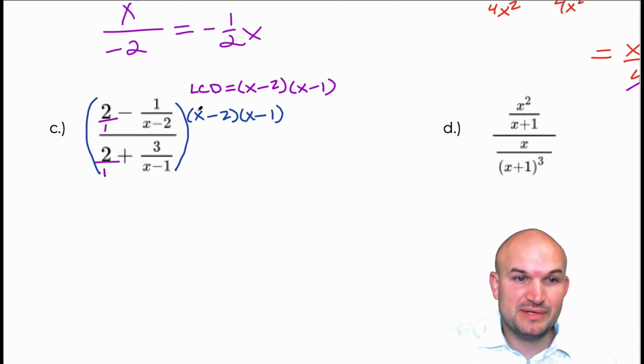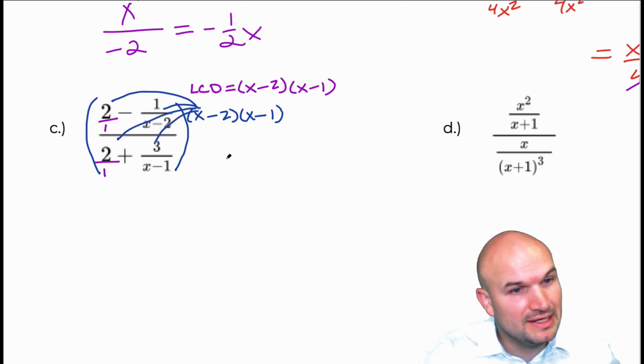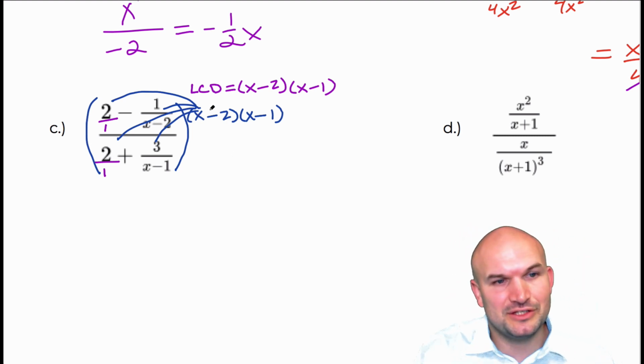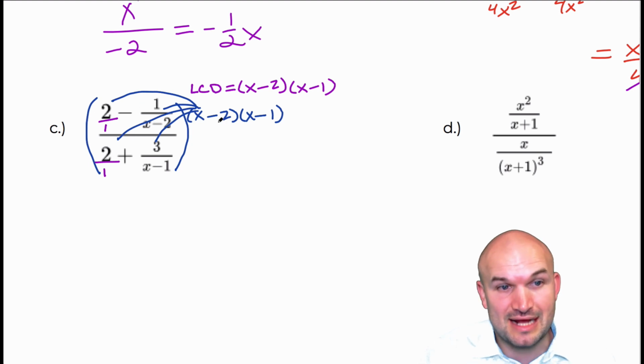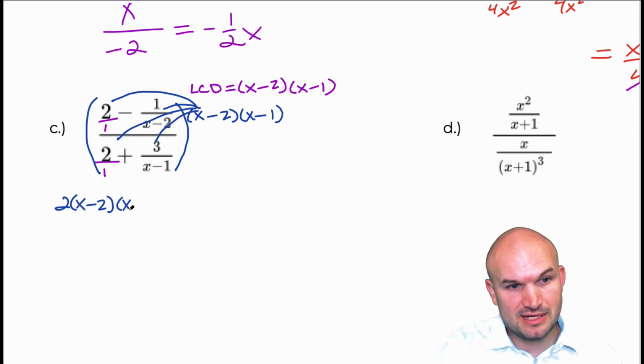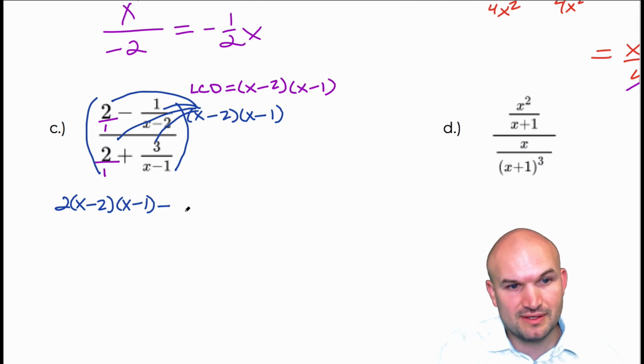Okay, so you have to be careful. You're basically applying the distributive property to each and every one of these, the power to quotient rule. Basically, you're distributing here to the numerator and denominator, to all the terms. So if I multiply x minus 2 times x minus 1 by 2, then I'm just going to have 2 times x minus 2 times x minus 1. If I multiply it times this fraction, the x minus 2's divide out, and I'm just going to be left with minus x minus 1.